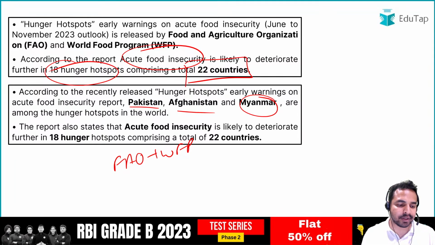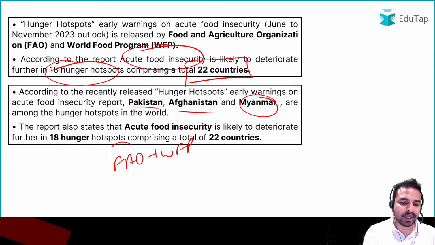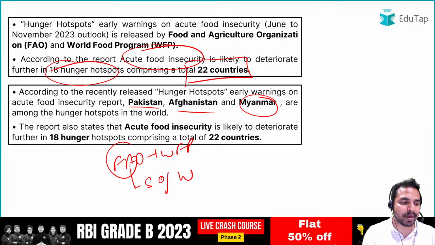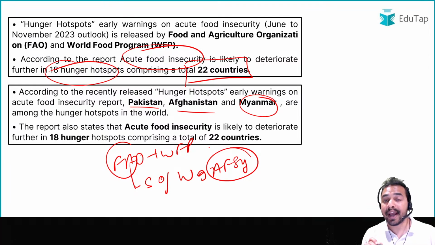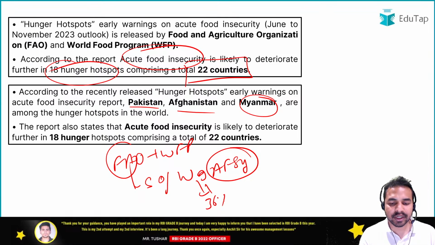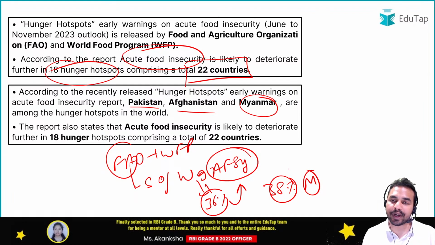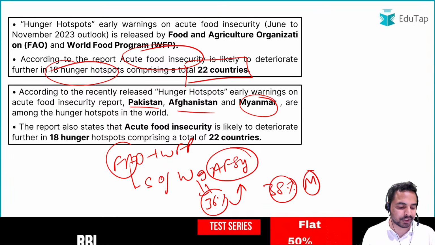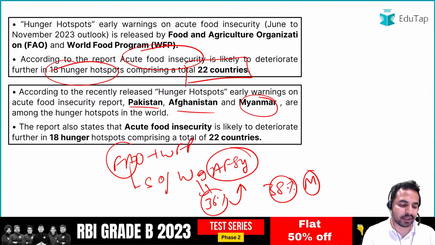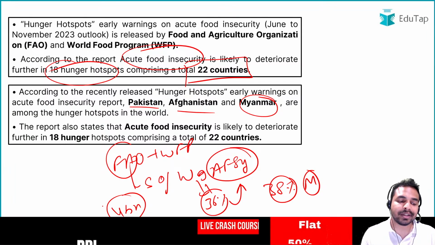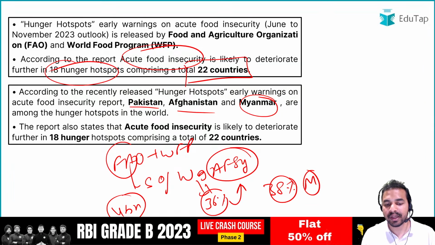Now guys, apart from that, there is another report which is being released by FAO, that is the status of women in agri-food systems. And as per the report, 36% of women are working in the agri-food systems, 38% of men are working in the agri-food systems in year 2019. And guys, why exactly are these agri-food systems really very important? The reason behind that is a total of 4 billion people across the world rely on these agri-food systems. That is why they are really very important.